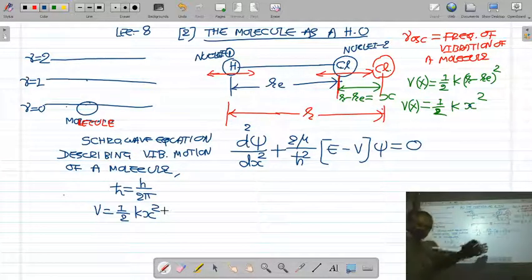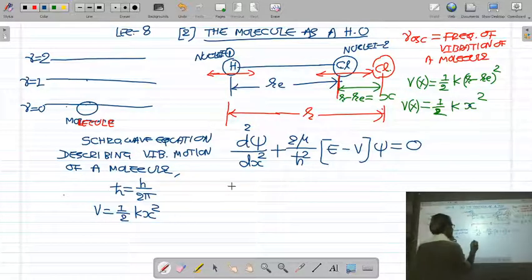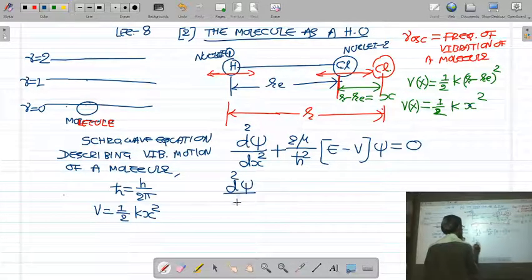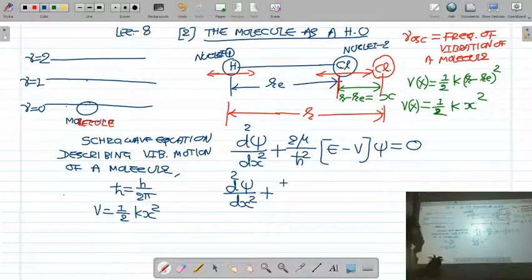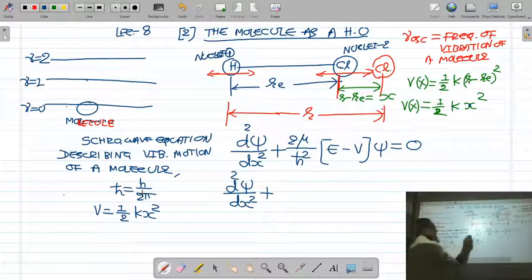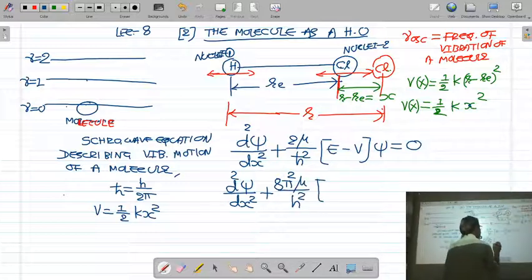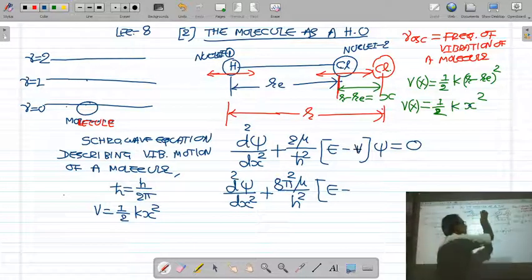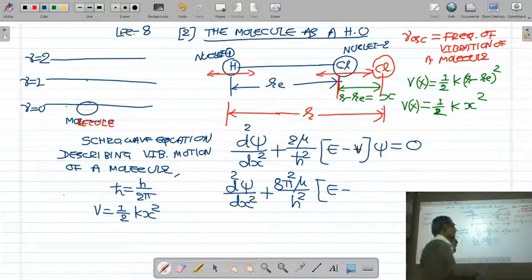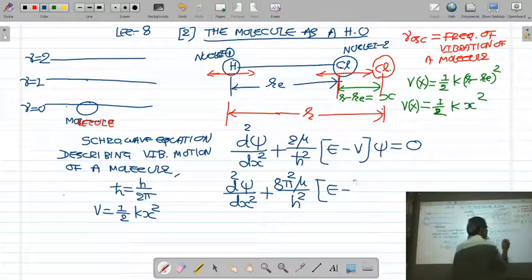If you substitute these two values in this equation, you will get d squared psi upon dx squared plus, if you put h cross equal to h upon 2 pi, h cross squared will be h squared upon 4 pi squared. The 4 pi squared will go to the numerator, so it will be 8 pi squared mu upon h squared, into E minus the potential energy of the vibrating molecule, half Kx squared.